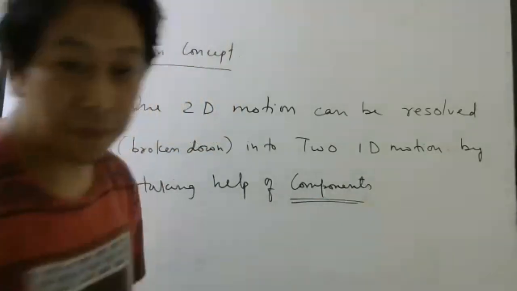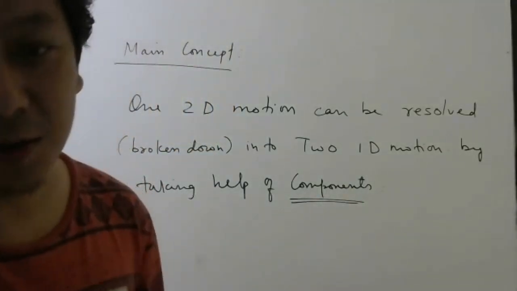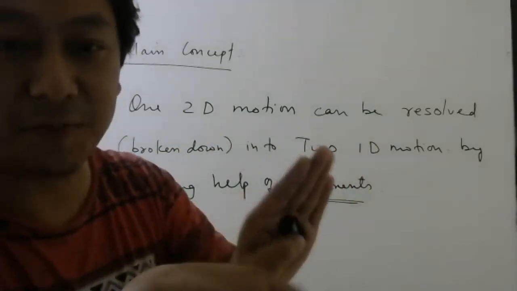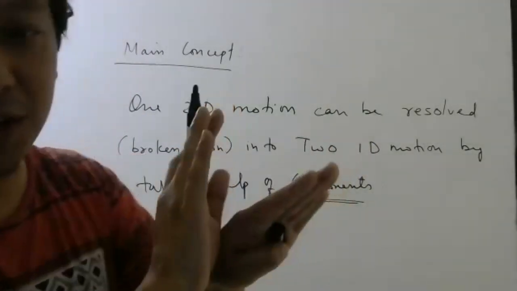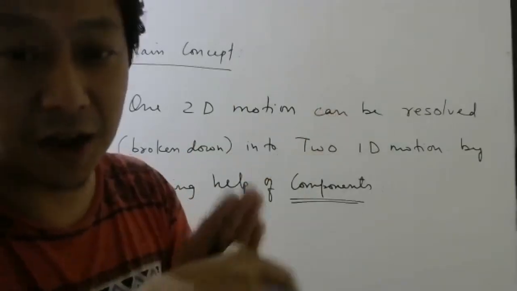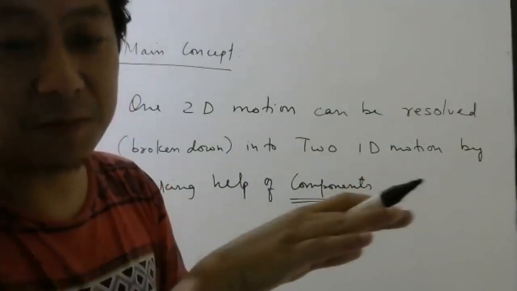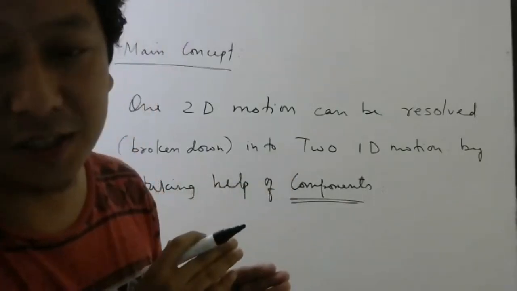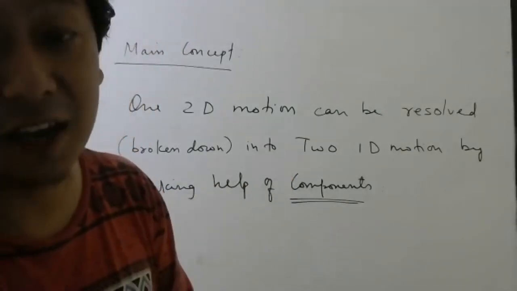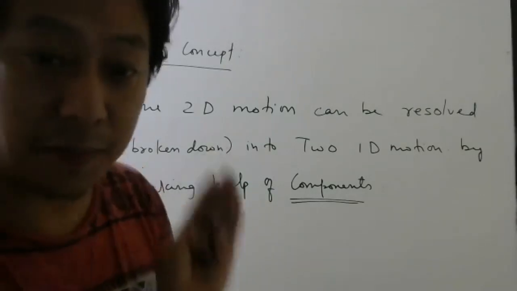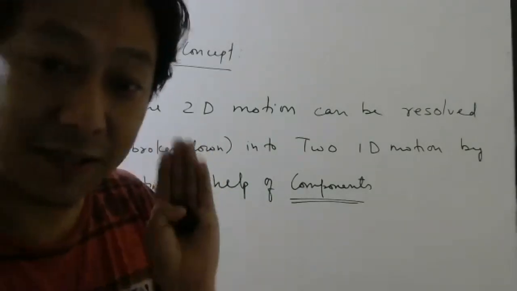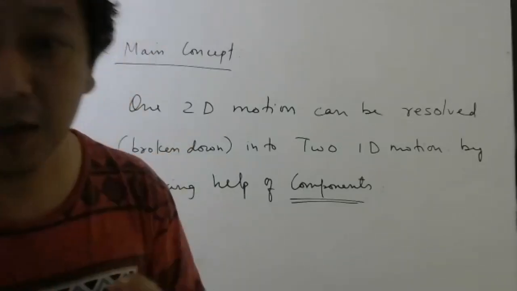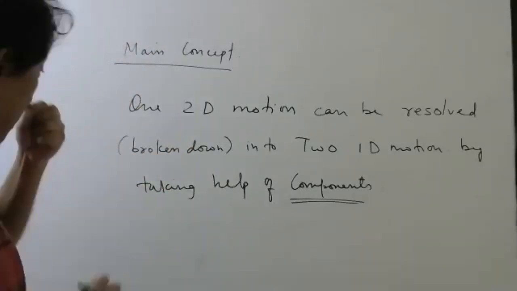Components. Okay. Let me give you a physical example also. Through mathematics I tried to explain to you, by taking components of initial velocity, final velocity, and displacement, that we can apply our old equations of motion in a straight line for the x-axis separately and for the y-axis separately.